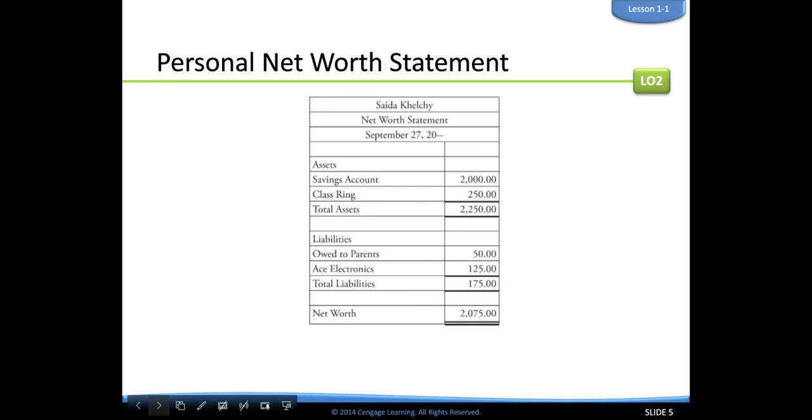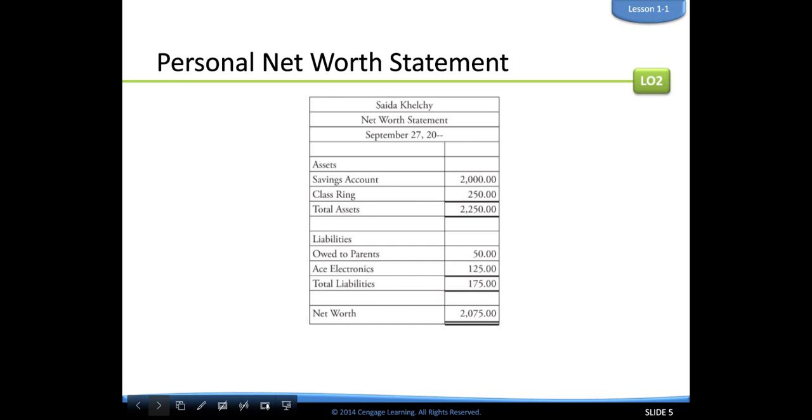So as we talked about, assets minus liabilities equals net worth. So we would list all of our assets. So you have a savings account with $2,000 in it. That's an asset. A class ring. You probably don't want to sell your class ring. You want to wear it. But if you took it to the pawn shop, she could probably get $250 for it. Okay, so it's worth $250. That's listed as an asset. She could sell it and get cash for it. So then we're going to total our assets. 2,000 plus $250 is $2,250. Her total assets are $2,250.